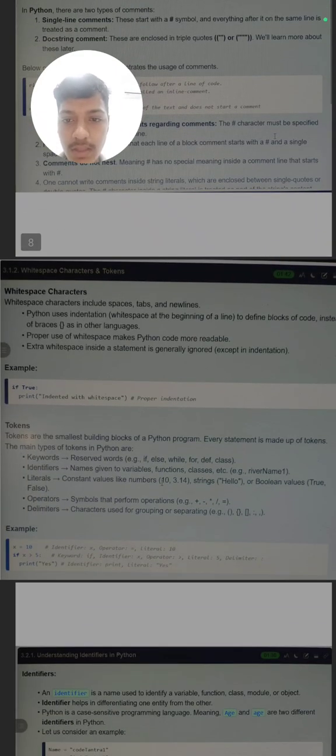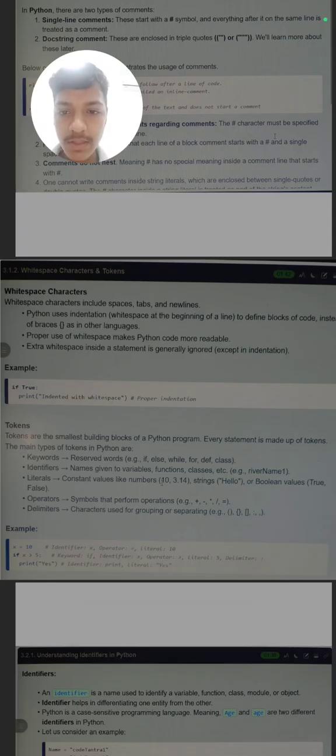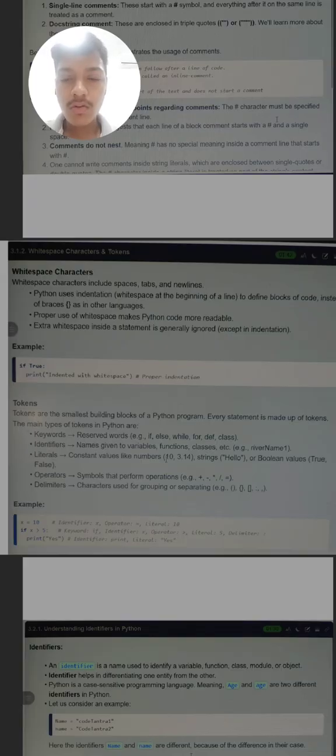So the next topic is white space characters and tokens. White space characters include spaces, tabs, new lines. Like I told you some minutes ago, spaces are also white space. Python uses indentation. So what is indentation? I have told you indentation is the big spaces at the beginning of the line, known as simple indentation.